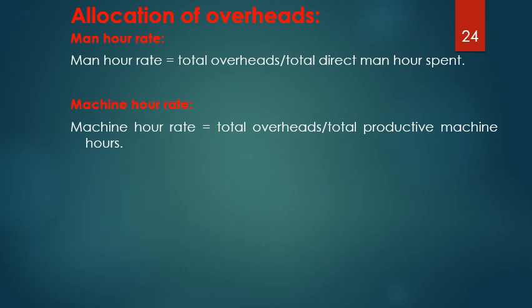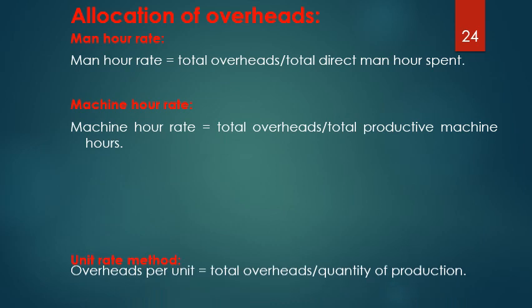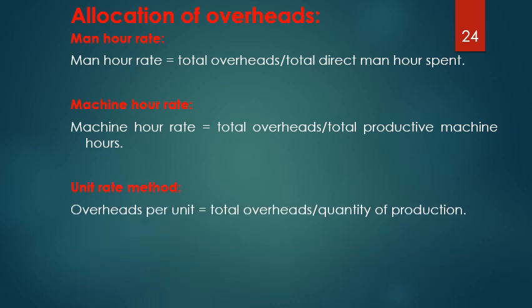It doesn't include the cleaning time, maintenance time and all those things. It's only the productive machine time, meaning the time for which the machine was really on. And the last one is the unit rate method. This is overheads per unit, given by total overheads divided by the quantity of production.